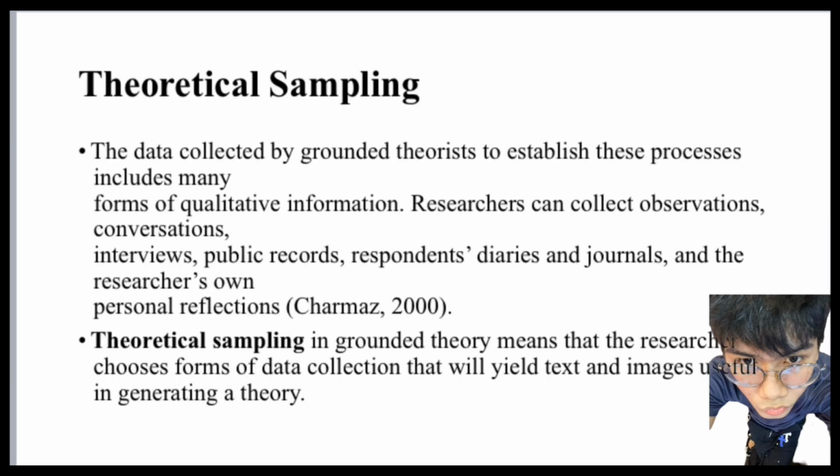Characteristic number two is theoretical sampling. The data collected by grounded theorists to establish these processes include many forms of qualitative information. Researchers can collect observations, conversations, interviews, public records and respondents' diaries and journals, and the researcher's own personal reflection. Theoretical sampling in grounded theory means that the researcher chooses forms of data collection that will yield text and image useful in generating theory.